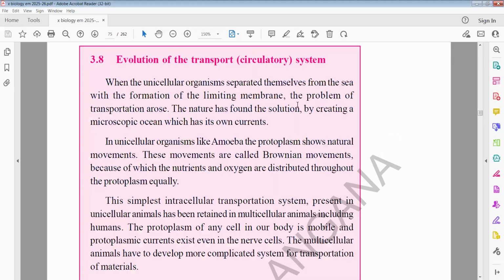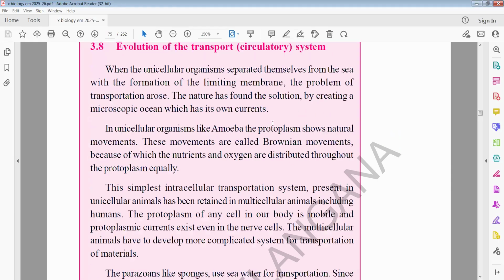And this is about the transport system. Here it will come in the examination as a flow chart. Flow chart means how transport occurs in single cellular organisms, meaning the transportation of food material, waste material and other chemical substances. If you take unicellular organisms, amoeba, the protoplasm shows natural movements, that is Brownian movement.